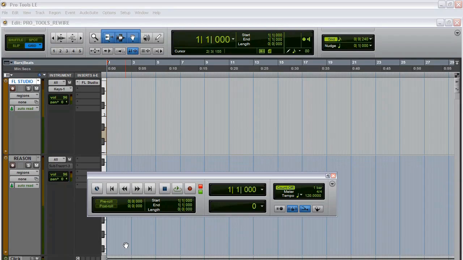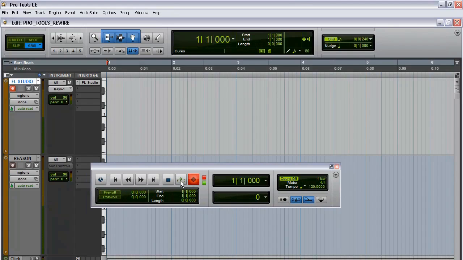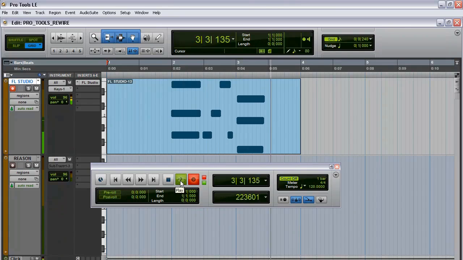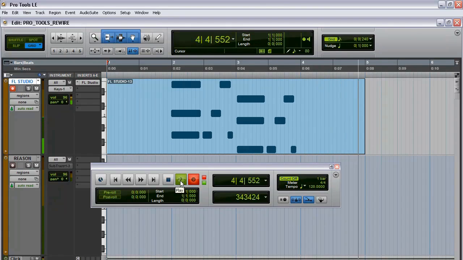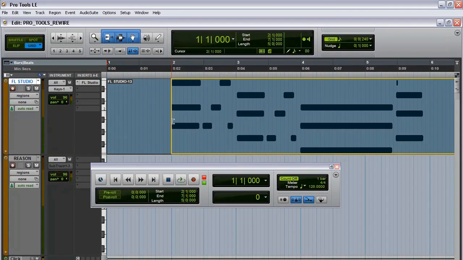Okay, so let's just go ahead and lay down some chords, just so you can see everything lines up. It's as if you weren't using anything via Rewire. This is going to work just as if you loaded up a plugin from within Pro Tools. The only difference is now we're using FL Studio as a plugin. So let me go ahead and start recording this. Just going to do 2 bars of some chords. So just go ahead and lay this down real quick. Okay, that's it. Let's just go ahead and trim that off, bring it back to the beginning.